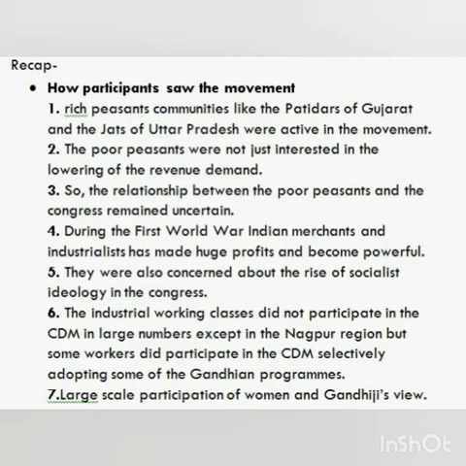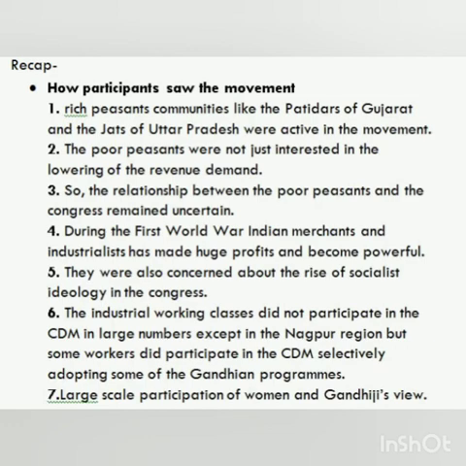During the First World War, Indian merchants and industrialists had made huge profits and become powerful. They were also concerned about the rise of socialist ideology in the Congress. The industrial working classes did not participate in the civil disobedience movement in large numbers except in the Nagpur region, but some workers did participate, selectively adopting some of the Gandhian programs.